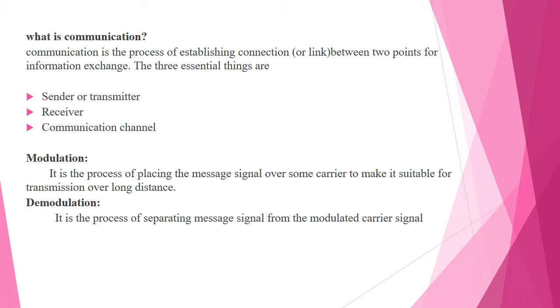Next we see about modulation. Modulation is the process in which the message signal is placed over a carrier to make it suitable for transmission over a long distance. That process is known as the modulation process. Next, demodulation: it is the process of separating the message signal from the modulated carrier signal.